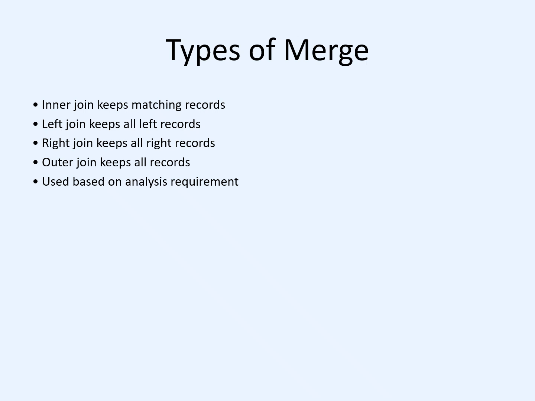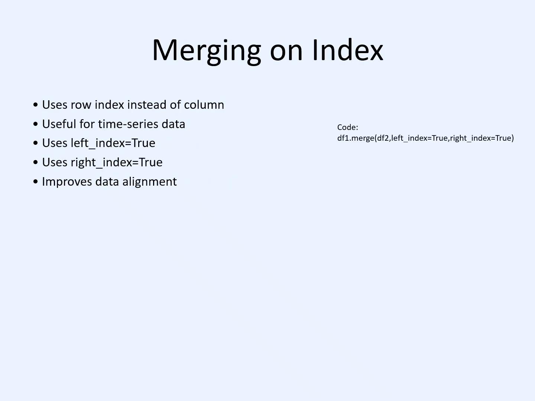Choosing the correct merge type depends on the purpose of analysis. For example, in customer analytics, we may use inner join to analyze existing customers, left join to keep all customers, or outer join when we want a complete view of all available data. So merging operations help data scientists to combine information efficiently and prepare datasets for analysis and machine learning.